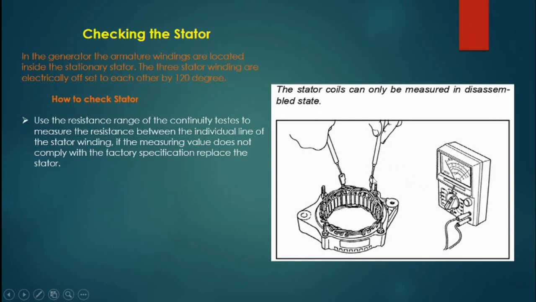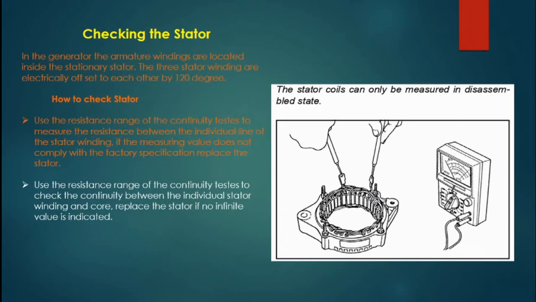We check one coil to the other, and the second coil to the third, and the third coil to the first. In this way we individually check the resistance. So use the resistance range of the continuity tester to measure the resistance between the individual lines of the stator winding. If the measured value does not comply with the factory specification, replace the stator. And if the resistance between the individual coils does not comply with the factory specification, you must change the stator.